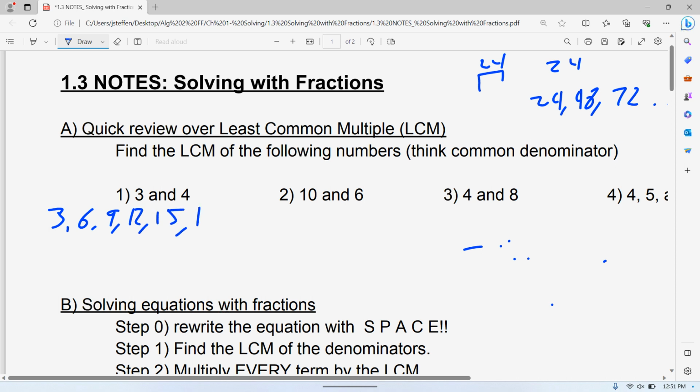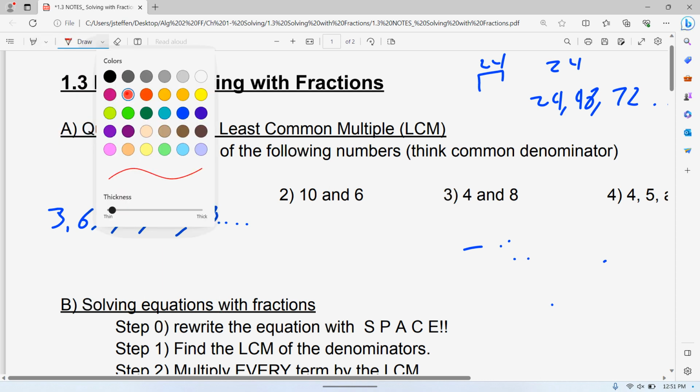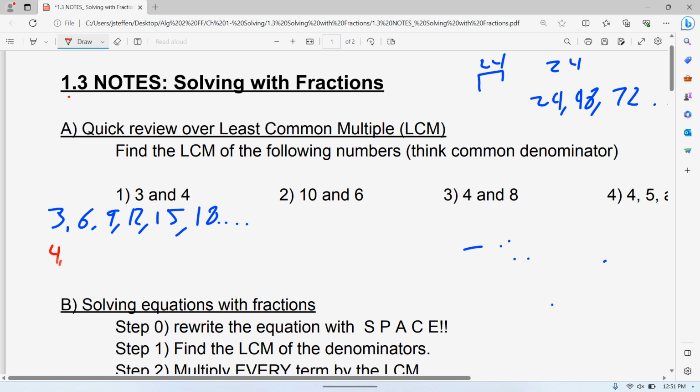So on and so forth, like I said, forever. Then multiples of 4 are 4 times 1, 4 times 2, 4 times 3, 4 times 4, 4 times 5, 4 times 6, so on and so forth. The smallest number that's common is this 12.